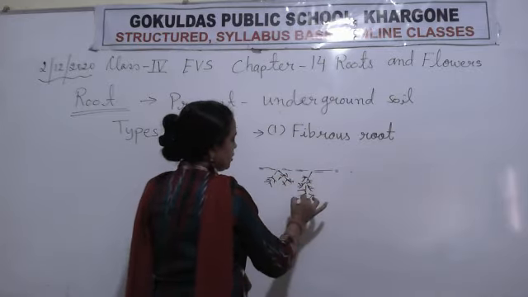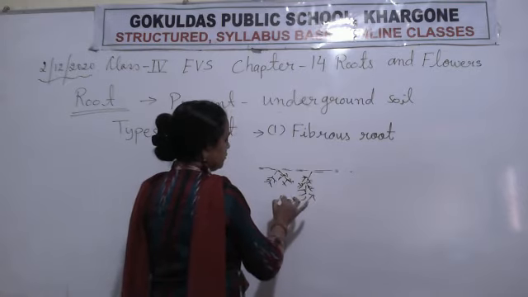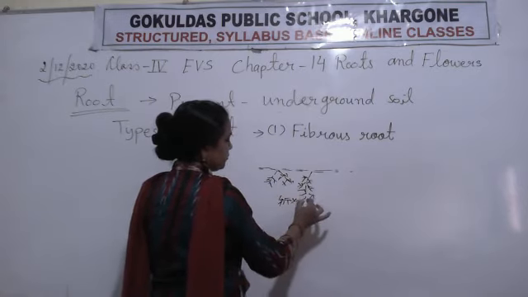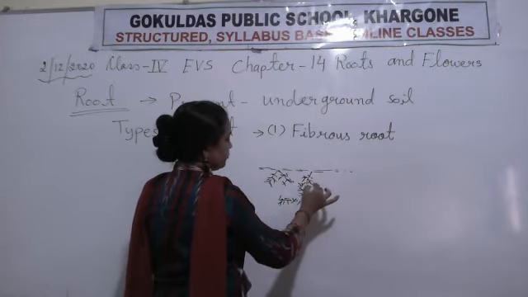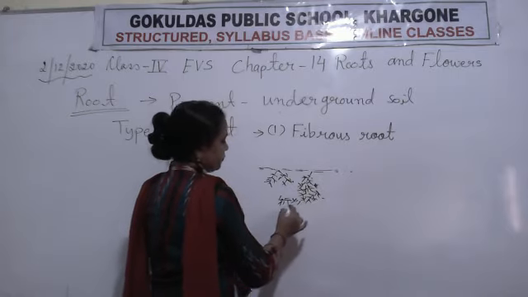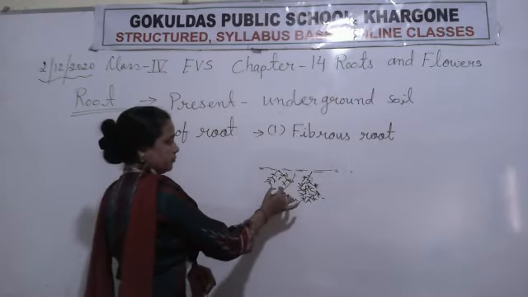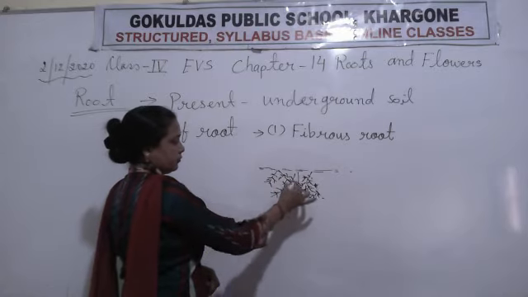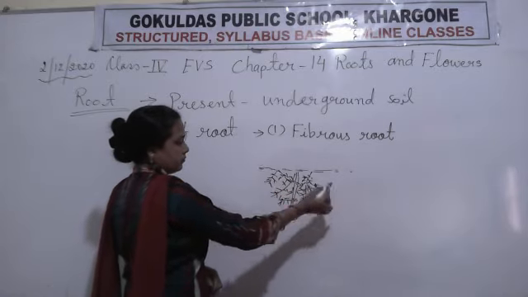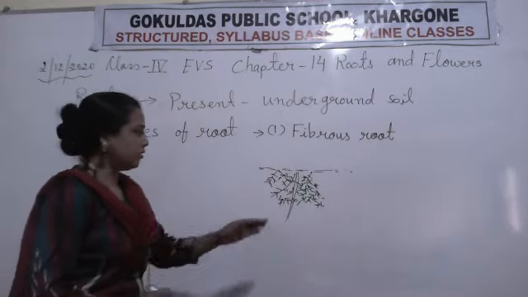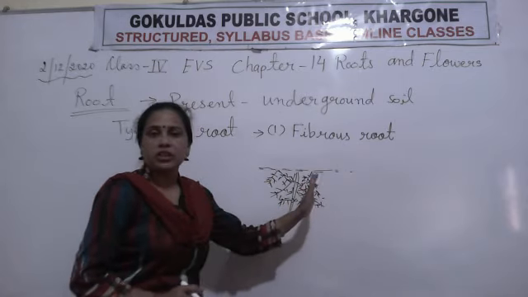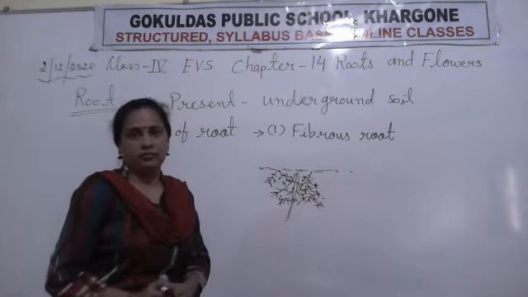Okay, so this is the picture of the fibrous root. Main root is there, but this is very thin, and after that there are so many subroots.